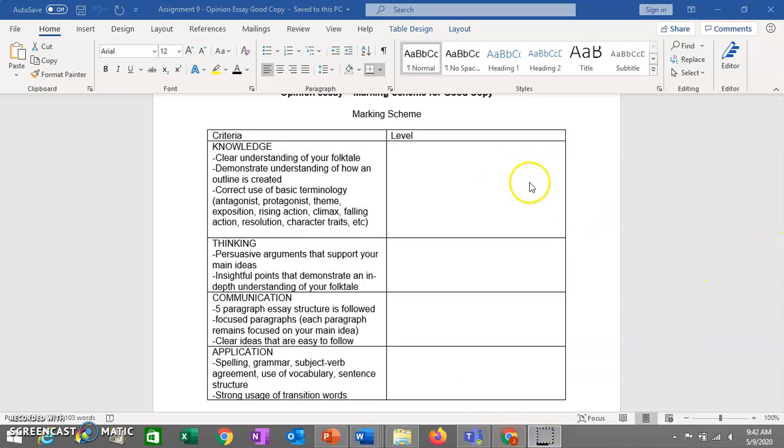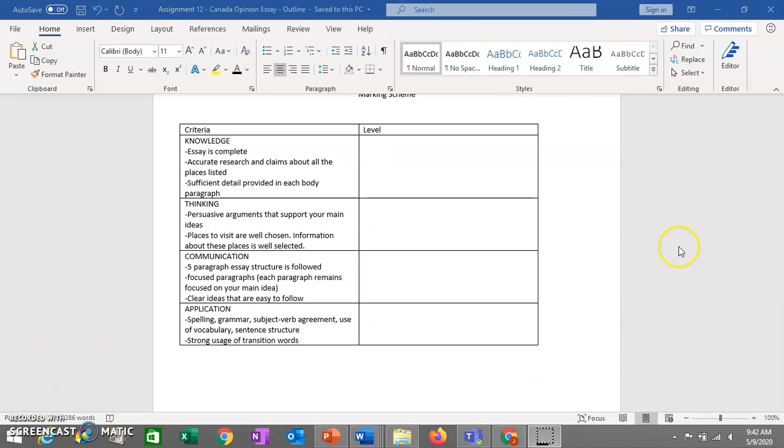All right, so here's the marking scheme. Sorry about that. You're going to get a knowledge mark for having a completed essay, and accurate research and claims about places listed. So everything that you have in there is accurate, and you provide sufficient detail. Is it complete? Do you have enough detail? And is what you write in your essay accurate? Are the places that you talk about actually in your province or territory? Can you do or see the things that you say you can do and see there? Think about this as completeness and accuracy.